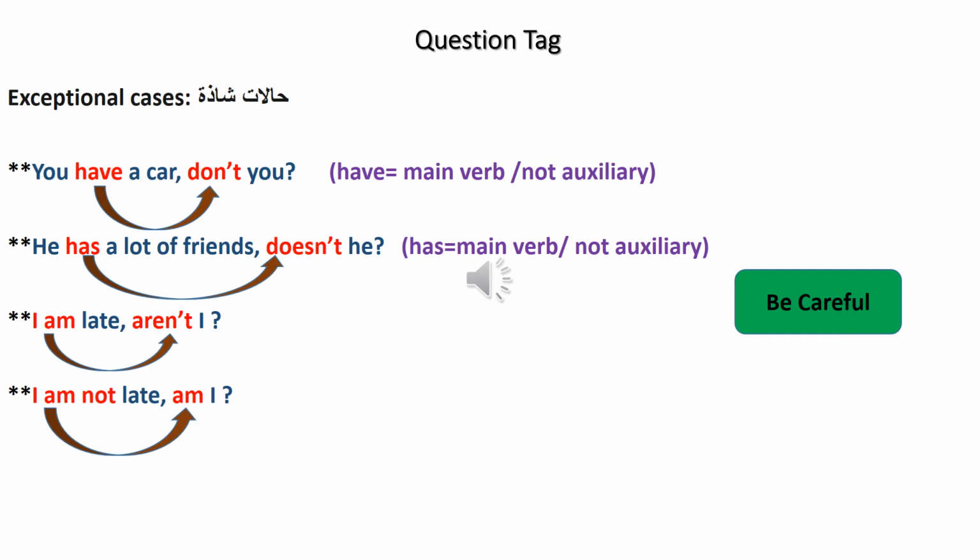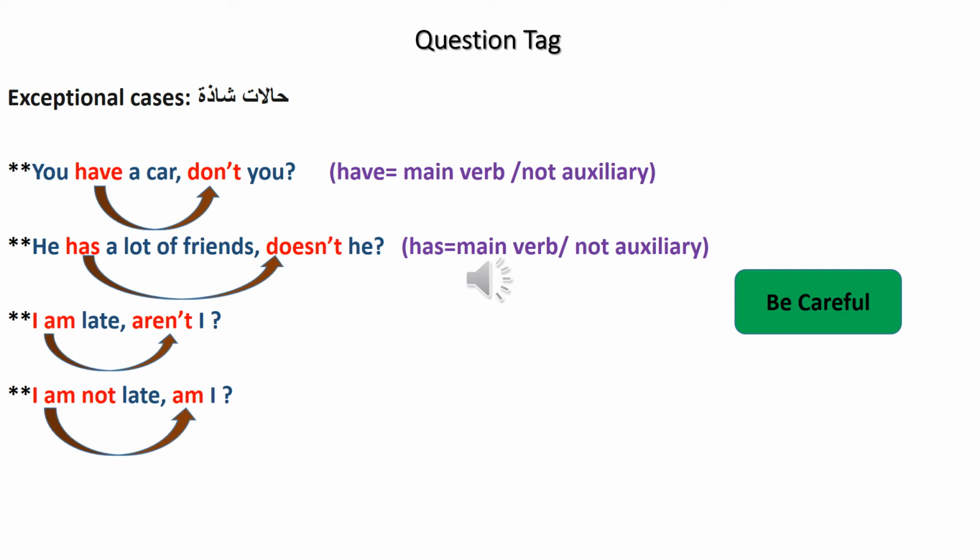Also, we said that if the statement is positive, it means the statement does not have negation. We don't have not. It is positive. The question tag has to be negative if the statement is positive.